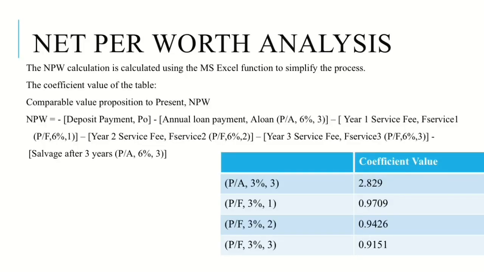It is comparable value proposition to present NPW: deposit payment, minus annual loan payment, minus service fee, and minus salvage value after 3 years. This refers to the coefficient value percent from the discrete cash flow. Then the summary for both one-ton lorry and pickup truck is listed in the table.